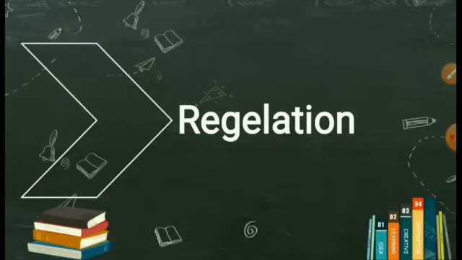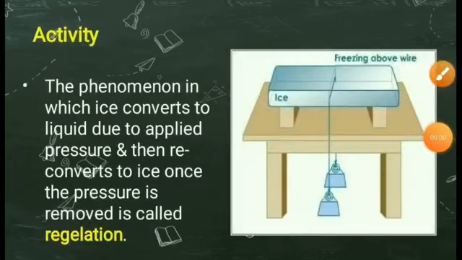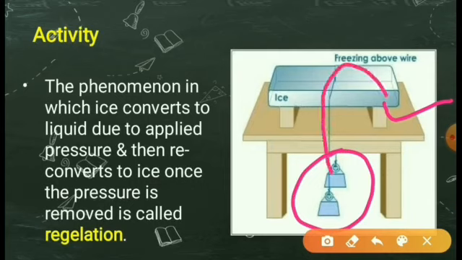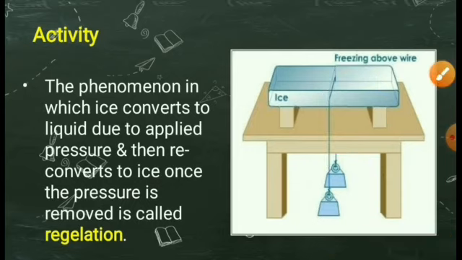Now let us start the next topic, regelation. Now let us do the activity. Take a small slab of ice and keep it on the stand as shown here in the figure. Now hang two equal weights to the two ends of the metal wire and put that wire on this slab.